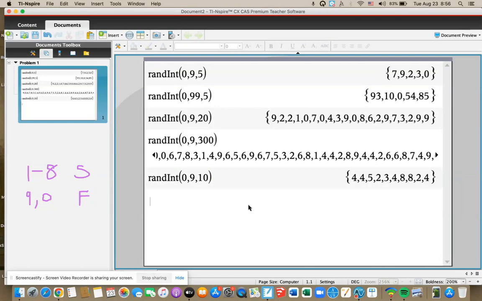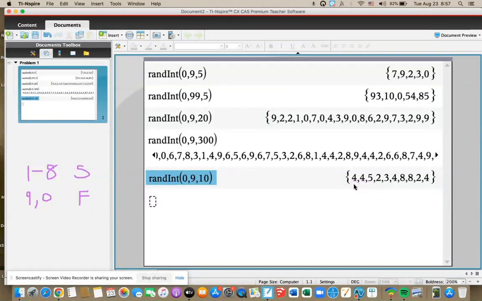So I do this, and I get all these numbers. You'll notice I got some repeats, but that's okay. Sometimes repeats are okay and sometimes they're not. Here, each one represents a different free throw, so they're all independent and I don't need to remove any. But if I'm randomly selecting people, and I get a repeat, I don't want to survey the same person twice, so I have to skip repeats. You just have to be aware whether you want repeats or not. In this case, repeats are fine.